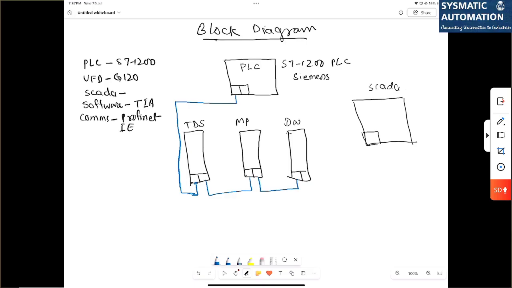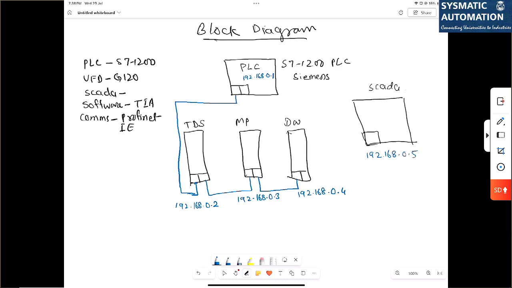So the IP set is 192.168.0.1. The IP for this is 192.168.0.2. This is 192.168.0.3, 192.168.0.4. The IP set for SCADA is 192.168.0.5.